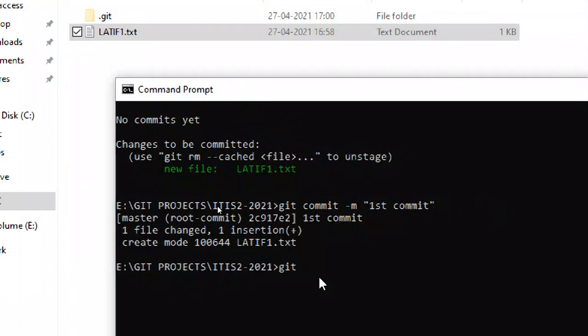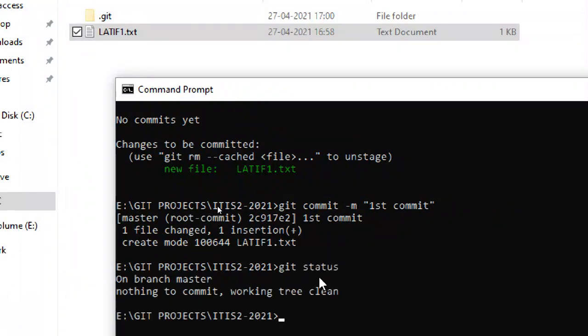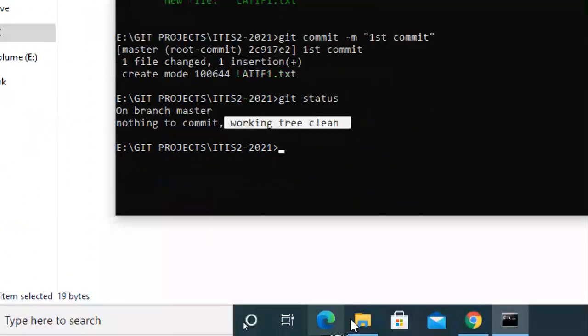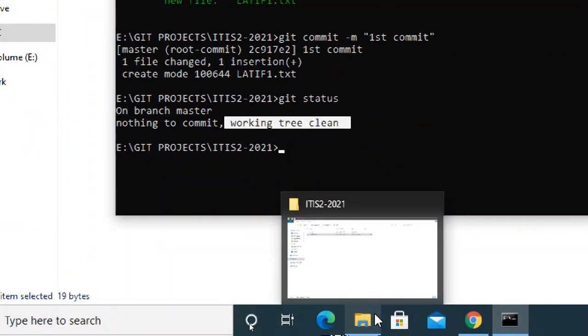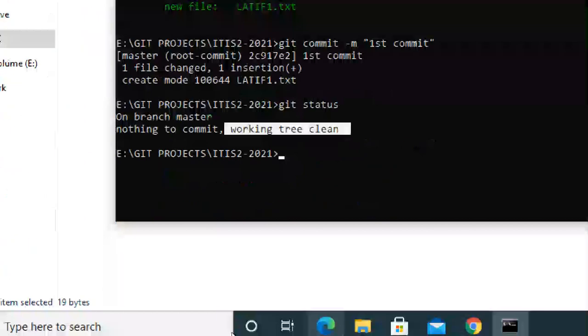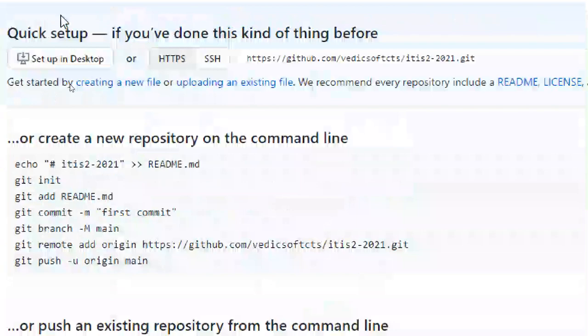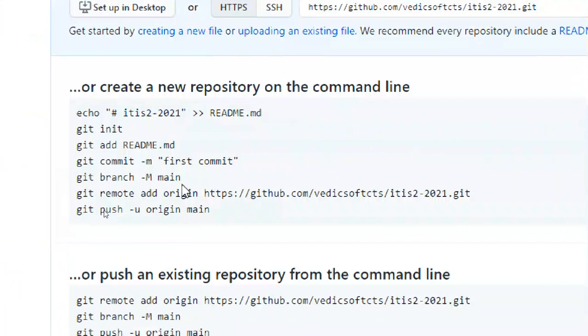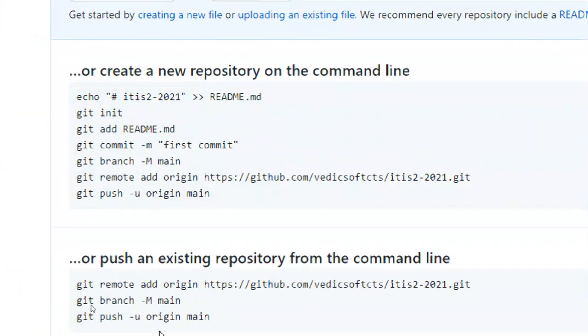Now again check the git status. Okay, nothing to commit, working tree clean. So there are no differences between your git local repository and the working directory. Now I'm going to this repository and refreshing. Nothing, no change.